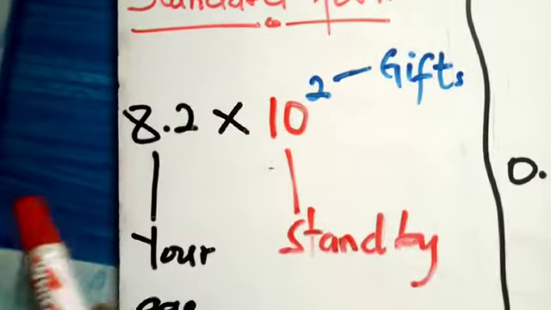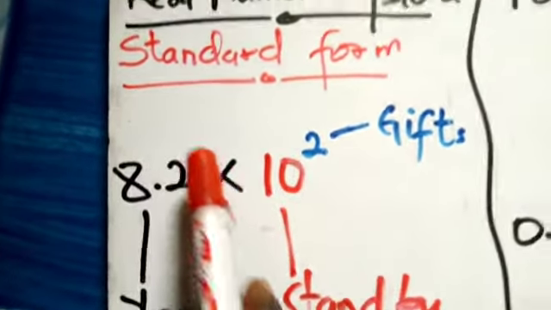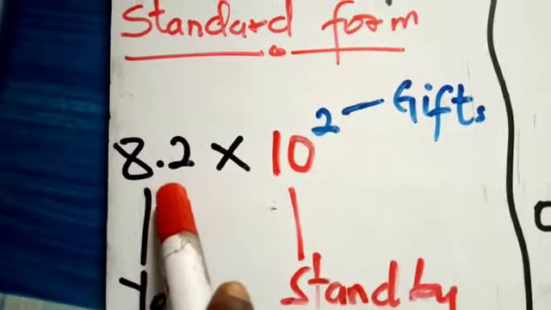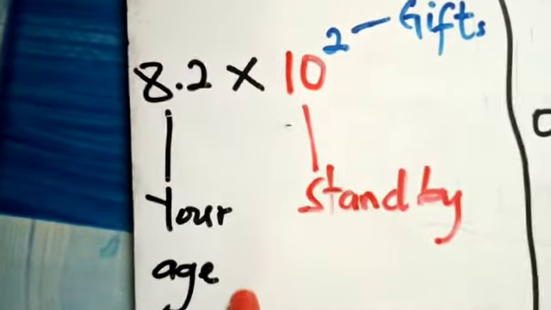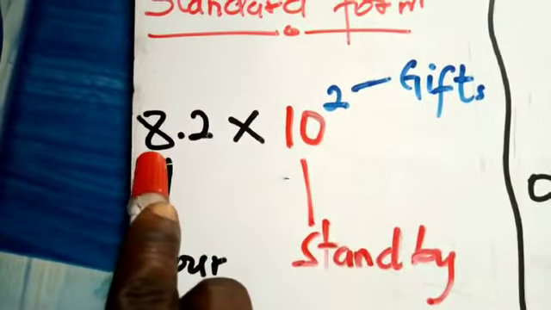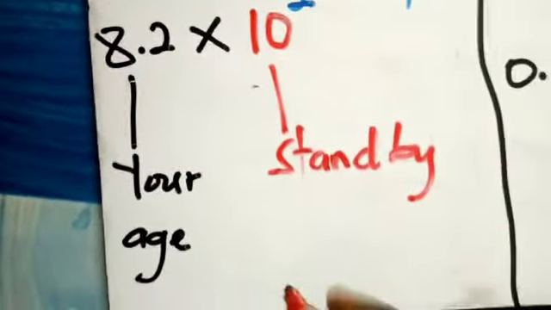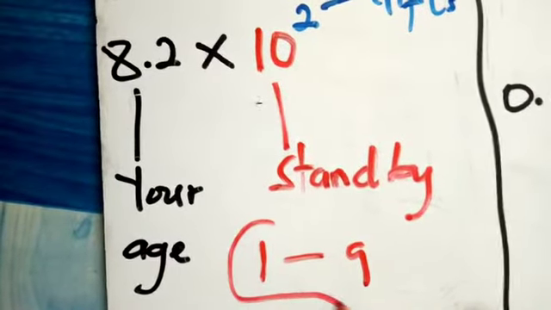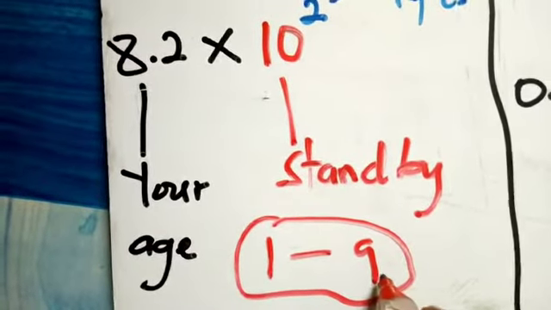So now this is the condition. For you to qualify to be a member of the company, which in this case is Standard Form, the first thing is that you have your age. The first number here is what I'm referring to as your age. You have to make sure that your age is between 1 to 9 years. That is the first condition. You must qualify in this category. You have to be at least a year, up to 9 years.